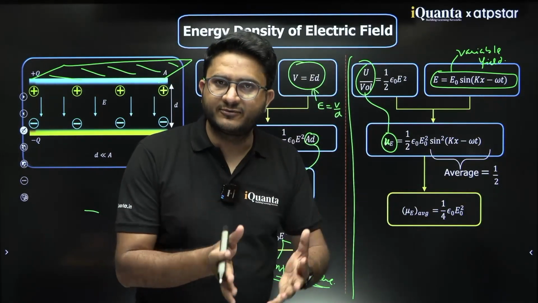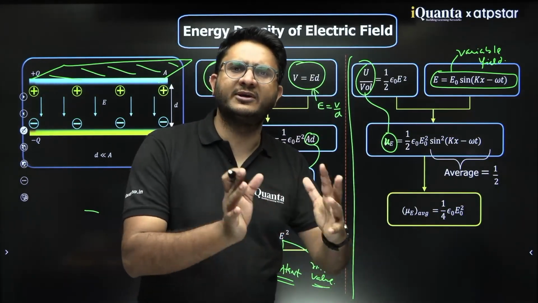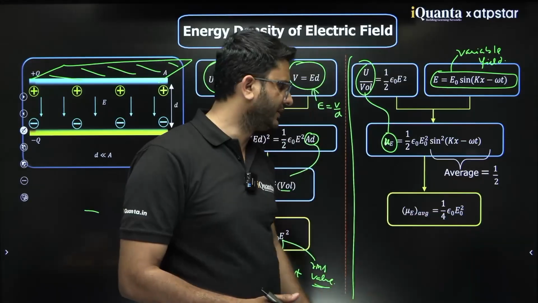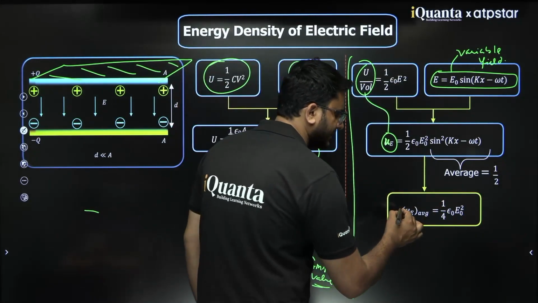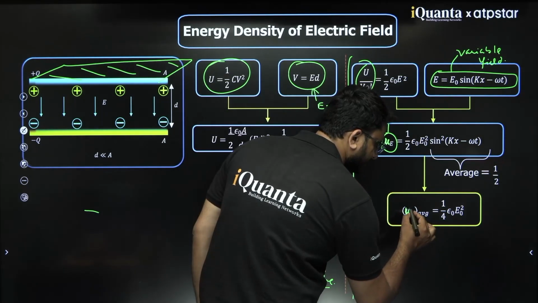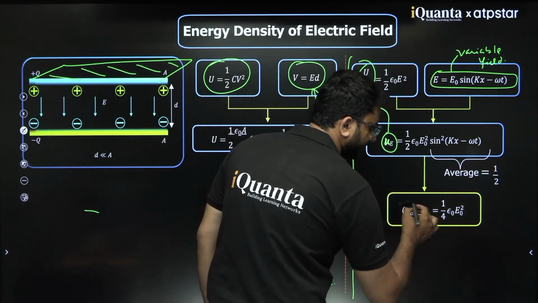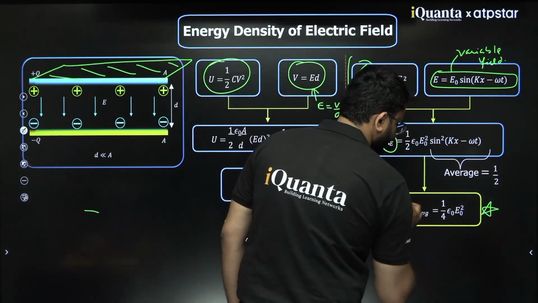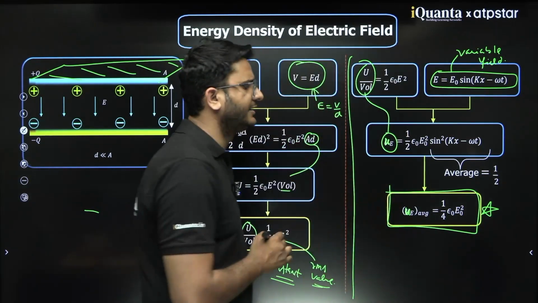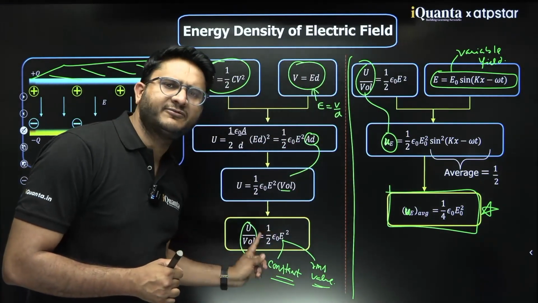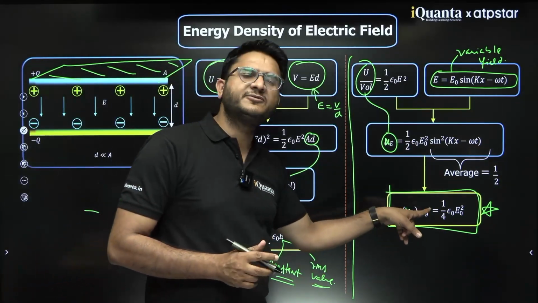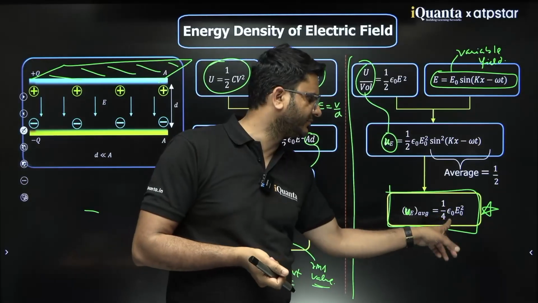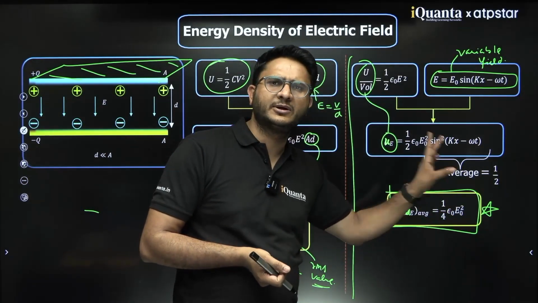The average value of the sine square function over one cycle would be half. So in terms of peak value, the energy density u_E would be half epsilon naught E naught square. Clear? So that is the energy density. The formula half of epsilon naught E square is for the RMS value, and in terms of peak value it is 1 by 4 epsilon naught E naught square.